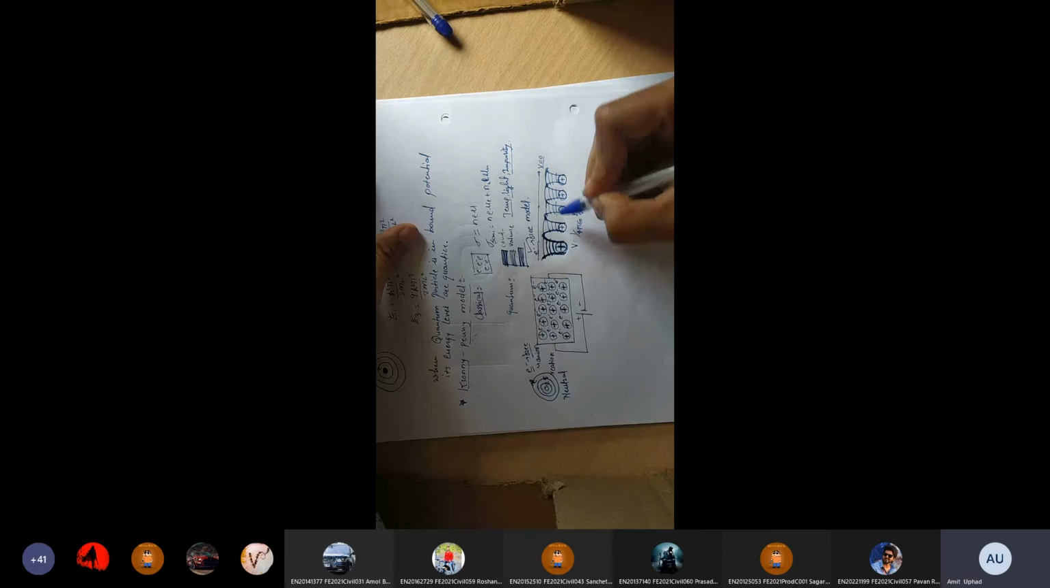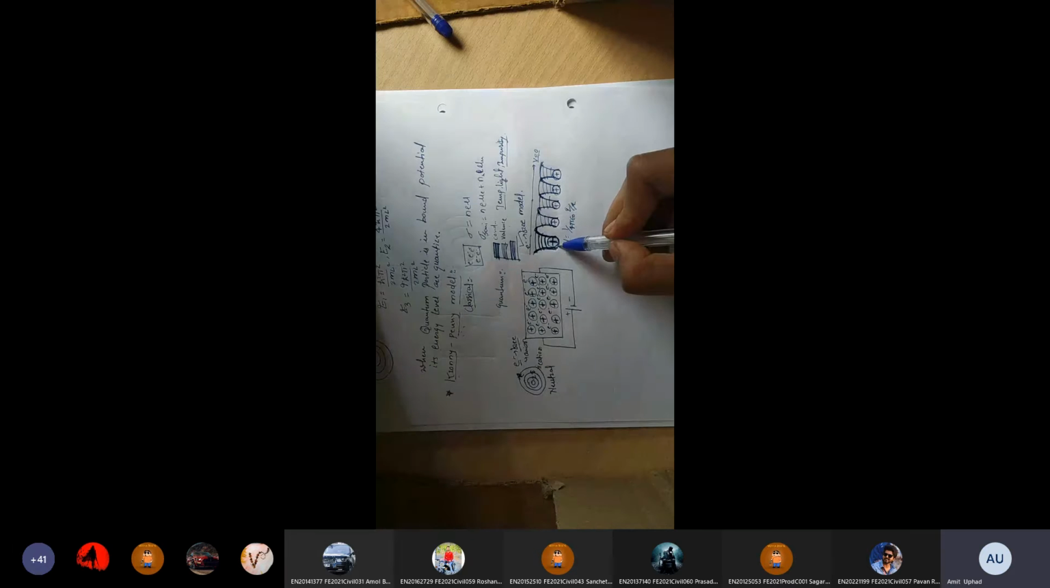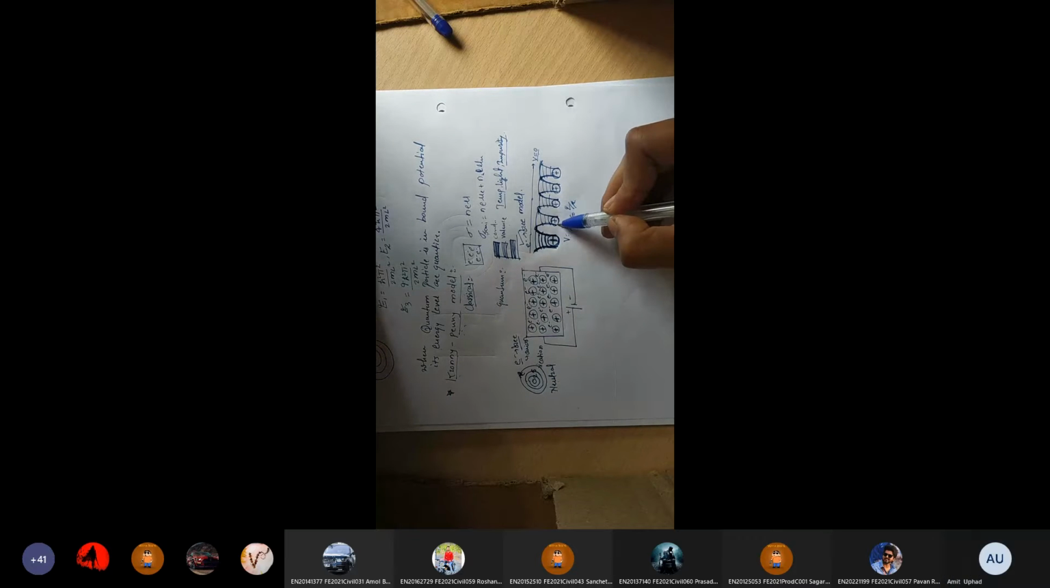It is quite difficult to understand, but I will explain it in our local language. Okay, so what is this? This is a bound potential which is also applicable here, which is produced by the nucleus. Are you understanding what I am saying?